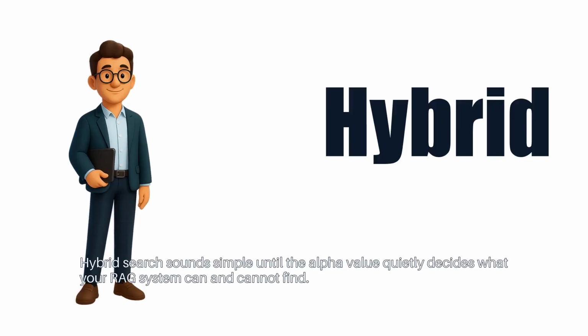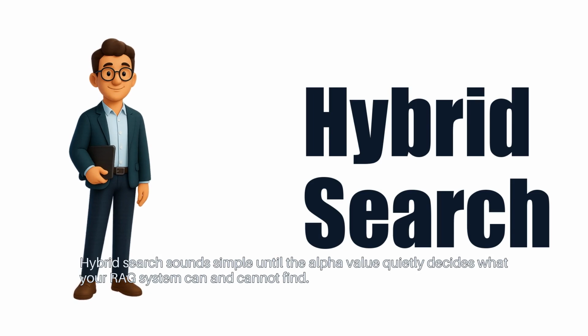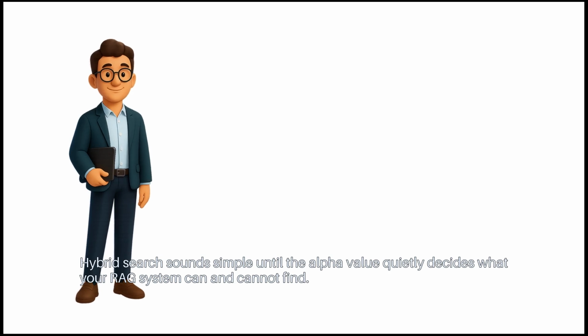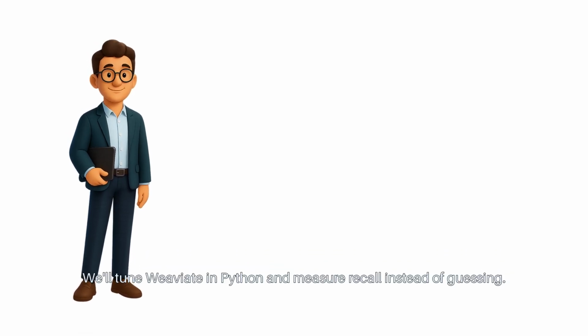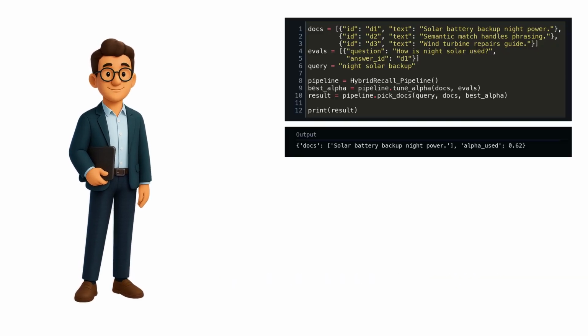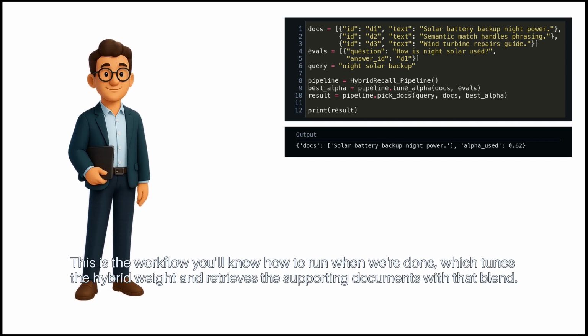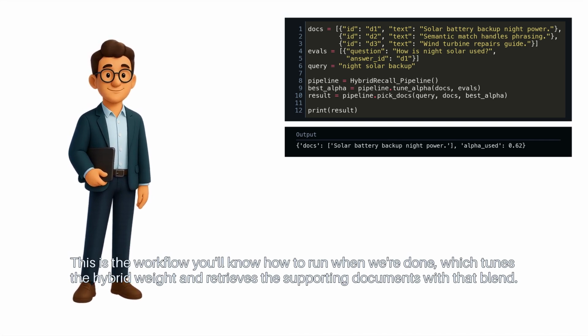Hybrid search sounds simple until the alpha value quietly decides what your RAG system can and cannot find. We'll tune Weaviate in Python and measure recall instead of guessing. This is the workflow you'll know how to run when we're done, which tunes the hybrid weight and retrieves the supporting documents with that blend.